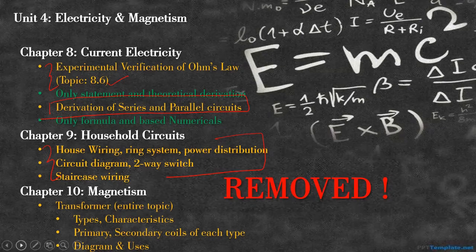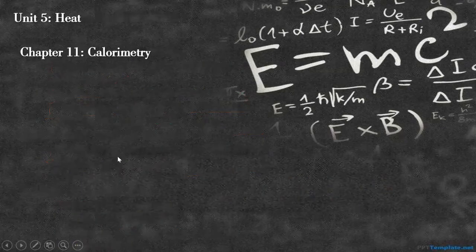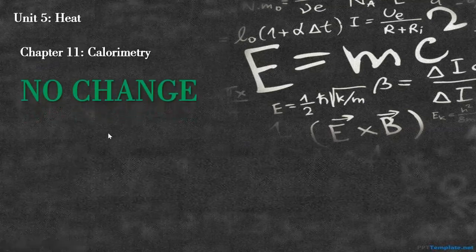Okay, let us proceed to Unit 5, heat. I know some of the students would be sad that nothing has been changed from this topic. Calorimetry, nothing has been changed. Why? Calorimetry is a very, very important chapter, and it is very important for you to learn the basics of calorimetry. So that's why nothing has been changed from this chapter. Chapter number 11, calorimetry, no change.